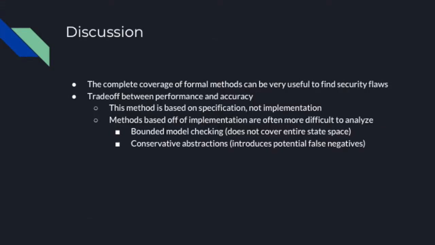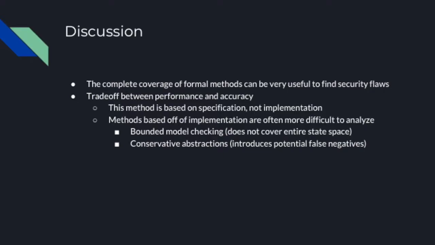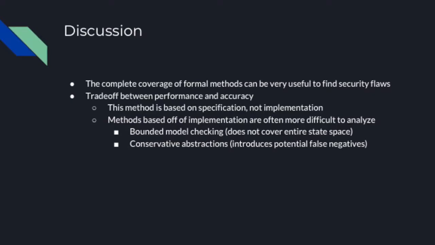We can see from these examples that the complete coverage that formal methods offer can be very useful to find security flaws. Often these security weaknesses are hidden in corner cases and obscure sections of the system behavior that a system designer may not necessarily think to check. However, there is always a trade-off between performance and accuracy when performing formal verification. This method was based on specification, as I mentioned before, not implementation.